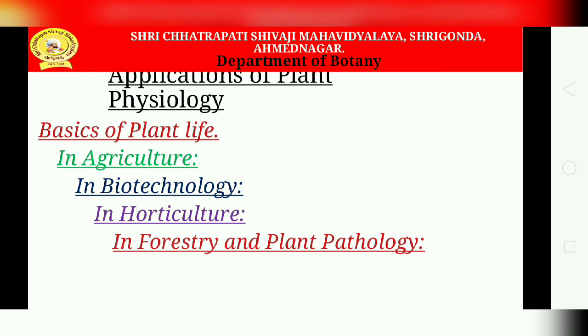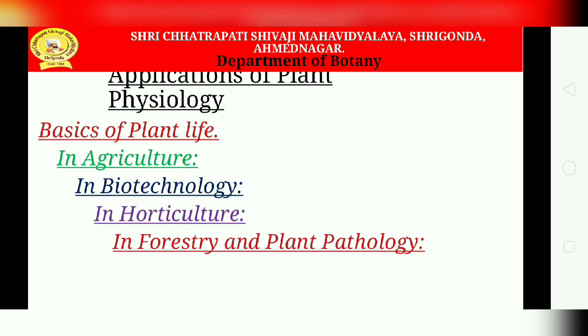Researchers and scientists are also working on understanding the water relations of plants, the relation of water with the plants, and how irrigation should be developed. Then there are seed dormancy problems and immature fruit fall, and various chemicals or hormones can be used to reduce these. So there are immense applications in agriculture.